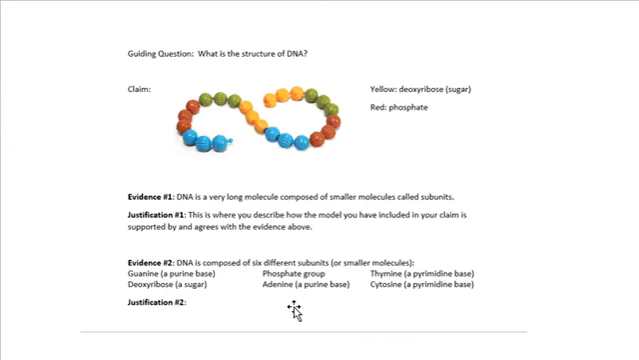So you should have 8 different pieces of evidence and then a separate justification for each of those pieces of evidence where you tell me how this model fits with that piece of evidence. Convince me that your evidence is supported by that model that you have created. Okay?